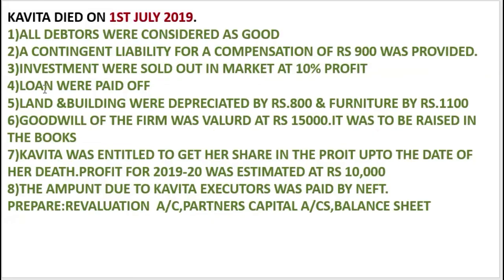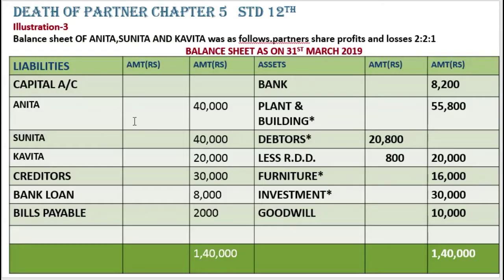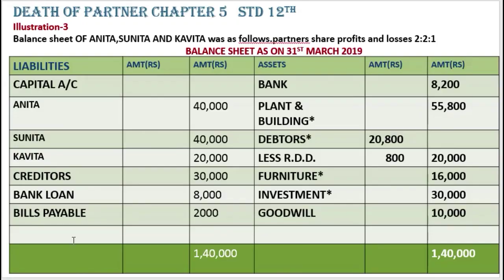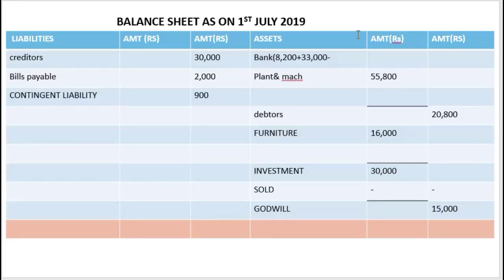Okay, next, loan was paid off. Now loan paid off means obviously we must have paid from bank or cash. So over here, see, loan is given as 8,000, isn't it? So what we'll do, we will go over here and write all loan, but first over here it is given 8,000, so first this adjustment will be given: 8,000 minus 8,000. Further we'll see what more they are saying. Just for sake I am writing over here.